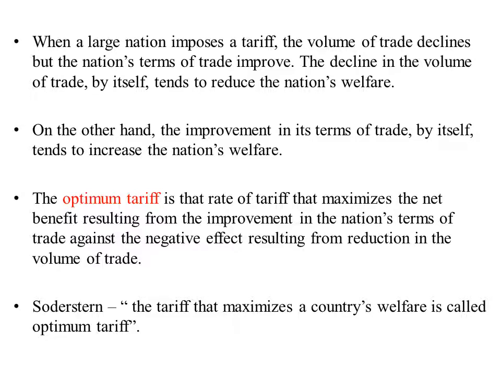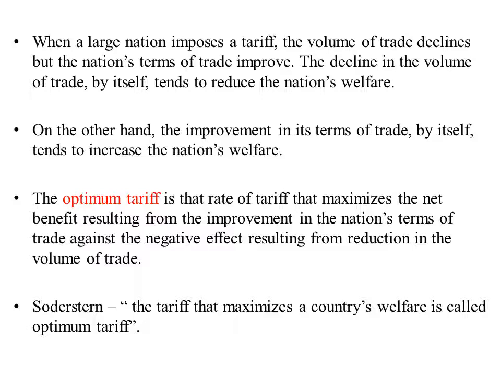Optimum tariff. When a large nation imposes a tariff, the volume of trade declines, but the nation's terms of trade can improve. The decline in volume of trade by itself tends to reduce the nation's welfare.